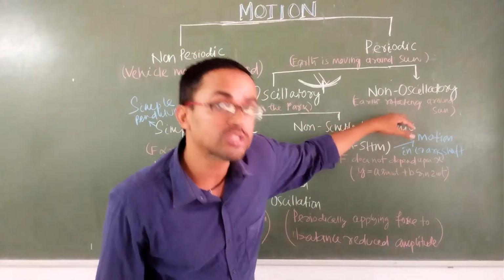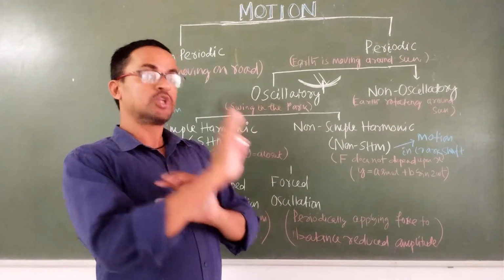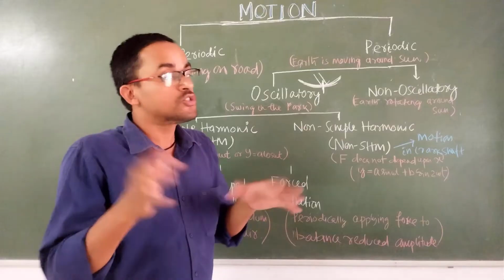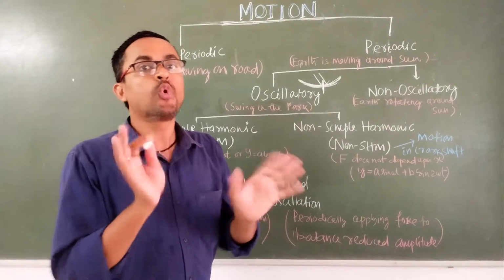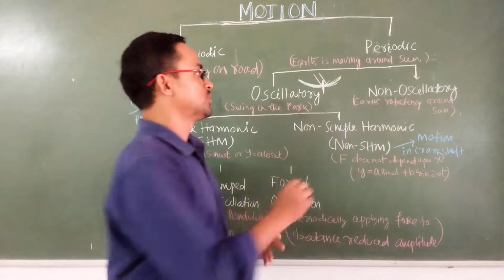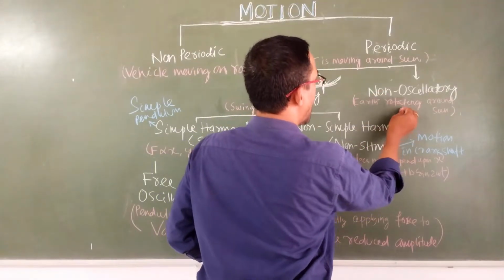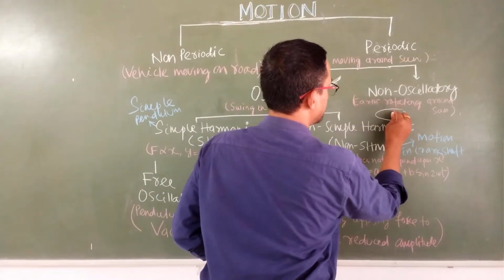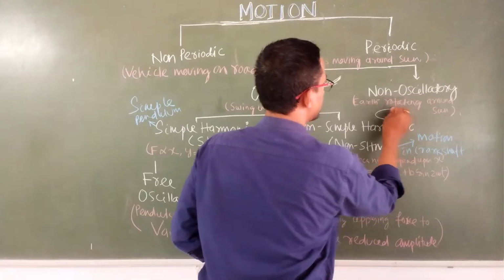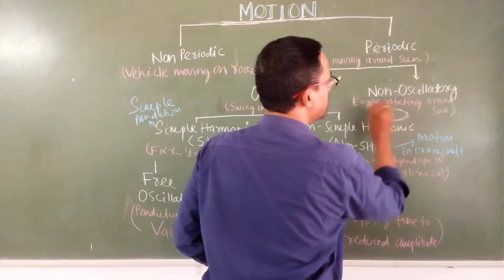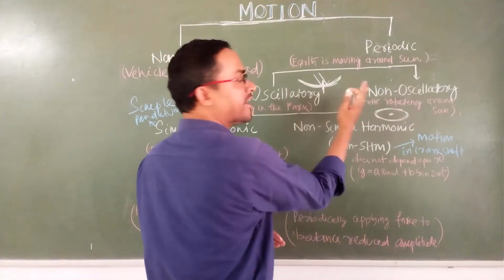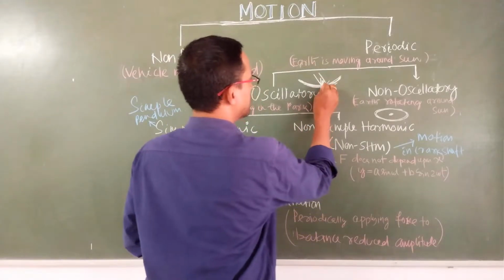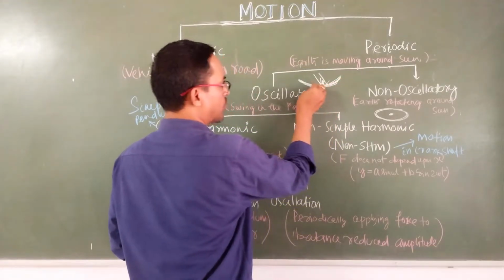In the case of non-oscillatory motions, though it is also periodic, it is not around a fixed point. There is no mean position, there is no equilibrium position. When we consider the earth rotating around the sun, there is no mean point. There is no to and fro motion. Here you can find the motion is to and fro motion.